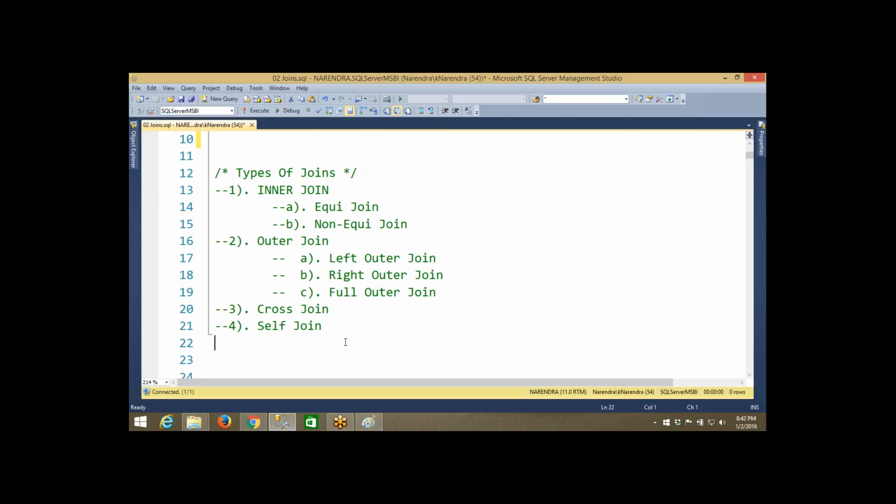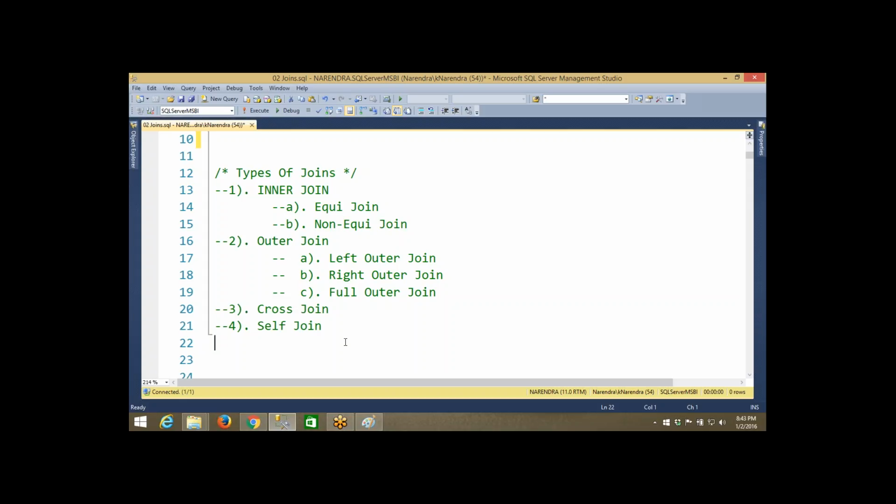Due to different scenarios. Whenever we are retrieving data from multiple tables, there are so many scenarios and conditions we need to satisfy. That is the reason we have this many terms. Sometimes we concentrate only on the matching values, sometimes on matching and non-matching values. Sometimes we have to perform the join operation on the table itself, like how we performed the subquery concept. And sometimes we have to perform the Cartesian product between the data of tables. Join is only one operation, but it can be performed in multiple ways. That is why we have this many categories.